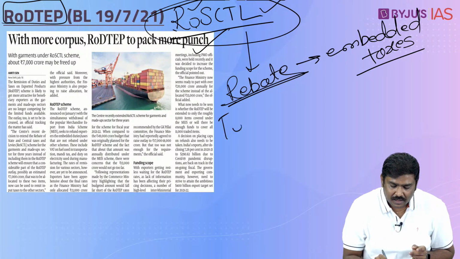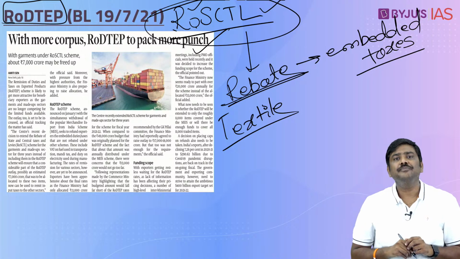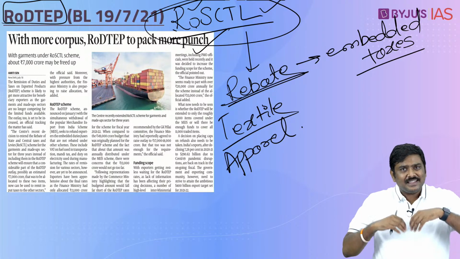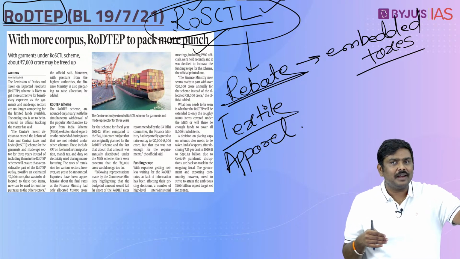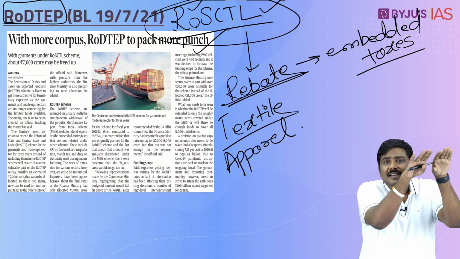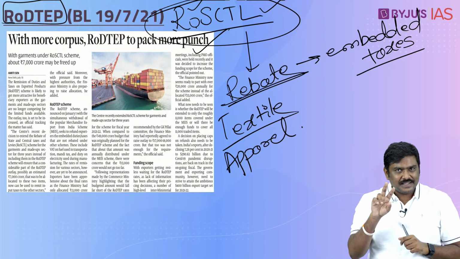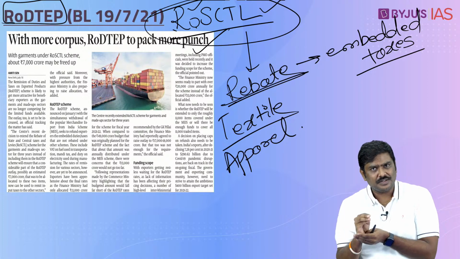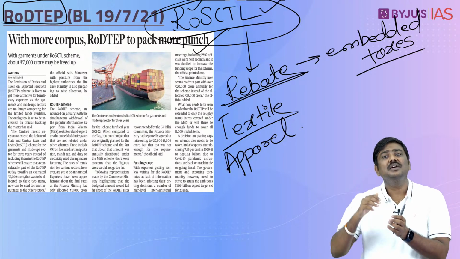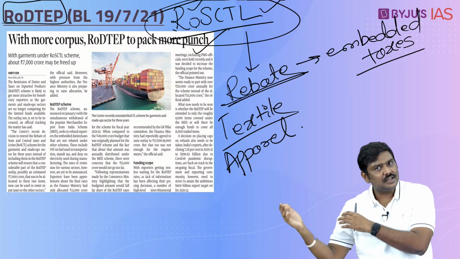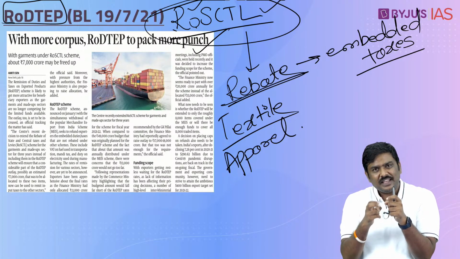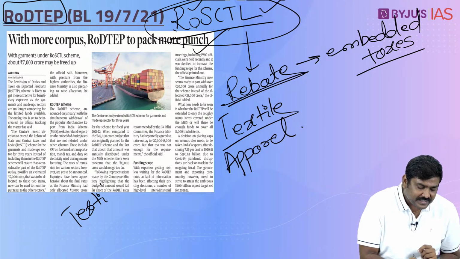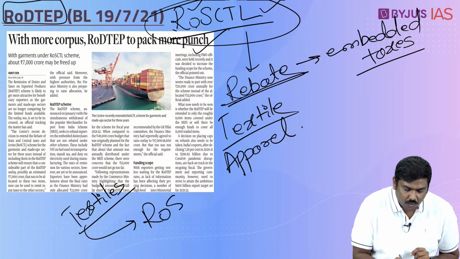For example, there are textile exports done from India. There are apparel exports done from India. Is it okay? So these kinds of exports, don't you think in the international market they will become costlier and less competitive? So what the Government of India did was, in order to provide certain relief to these kinds of exporters, that is the apparel exporters, the made-up sector, so on and so forth, the government, that is the Ministry of Textiles, in 2016 introduced a scheme called ROSL,